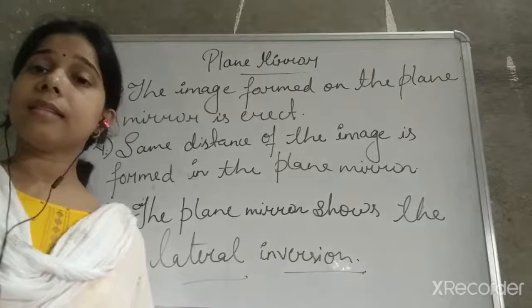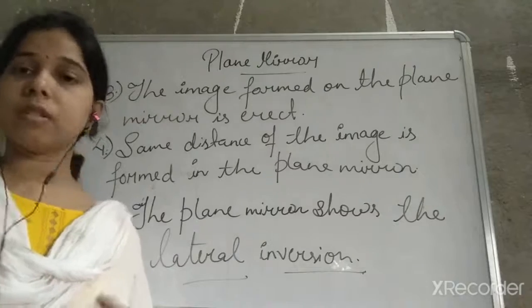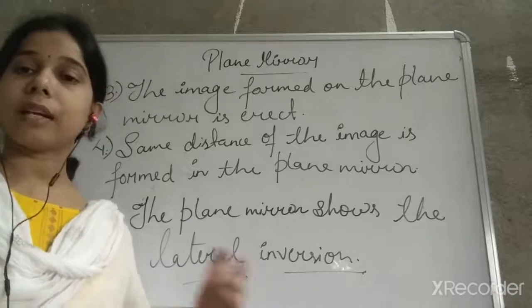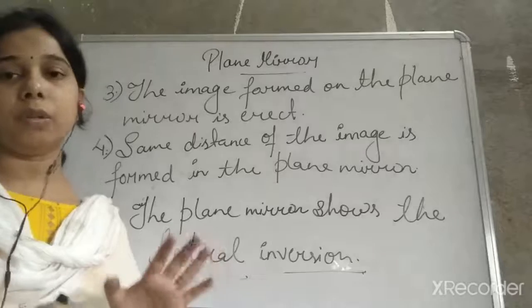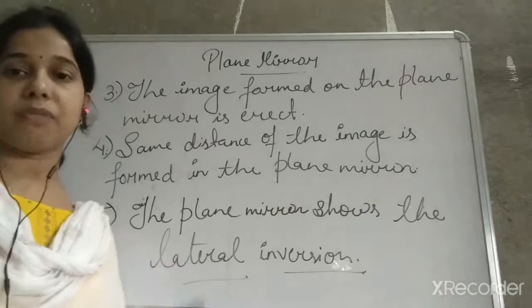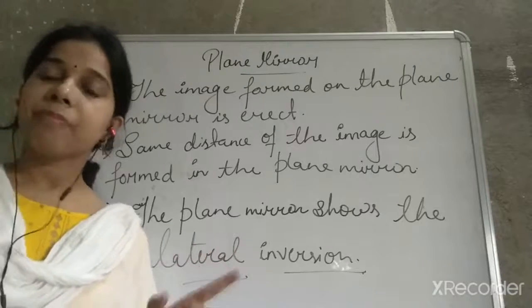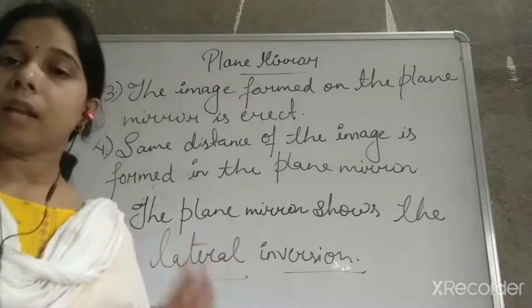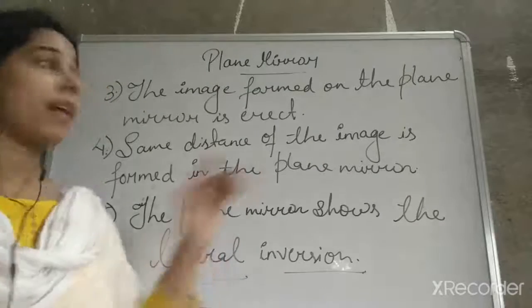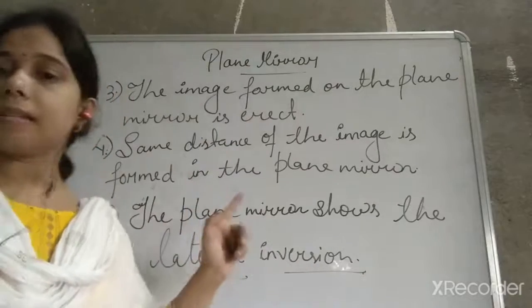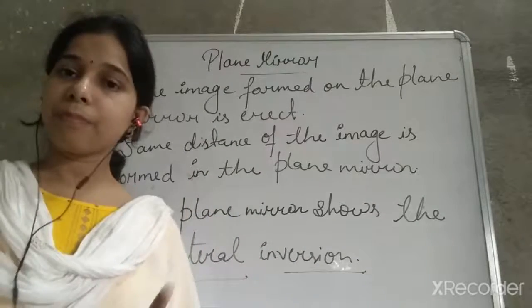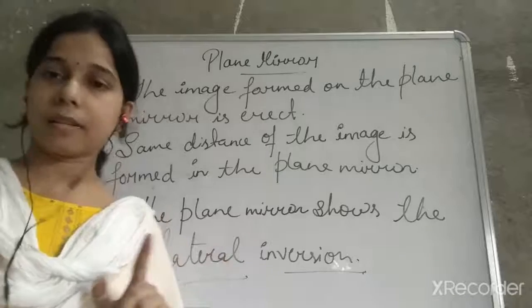Second, the size of the object in front of the mirror and the size of the image formed in the mirror are equal. So we can say an image of the same size is formed in the plane mirror. Third, the image is erect. It is not inverted, it is erect.